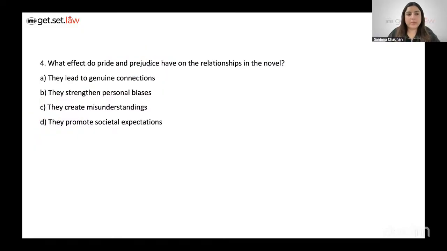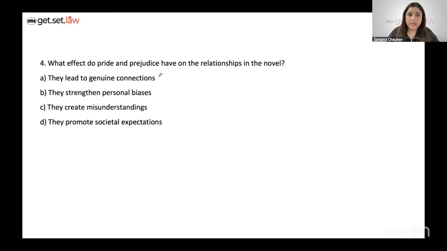Take a look at the fourth question. Now, what effect do pride and prejudice have on the relationships? It's definitely not a positive effect, right? It creates a lot of misunderstandings, a lot of misconception. That is the information we can gather from the passage. So, does it directly lead to genuine connections? This happens very much later. That is when you overcome pride and prejudice. This is the information given.